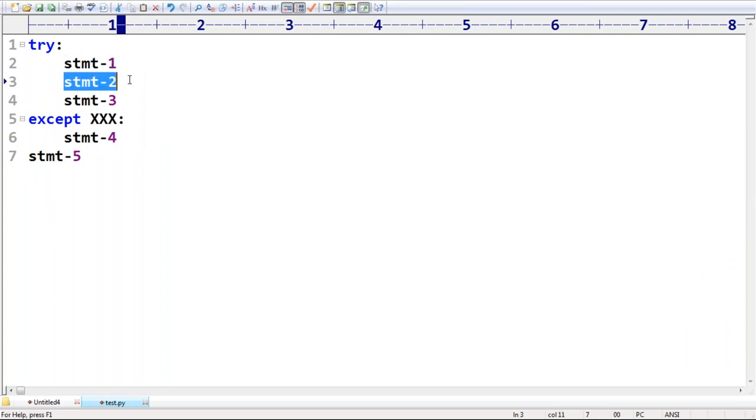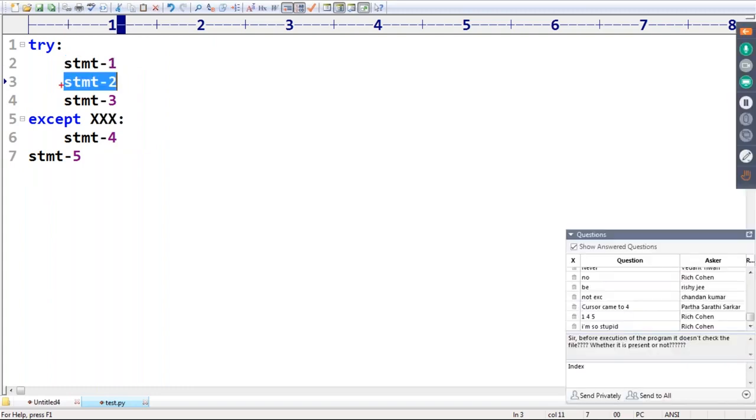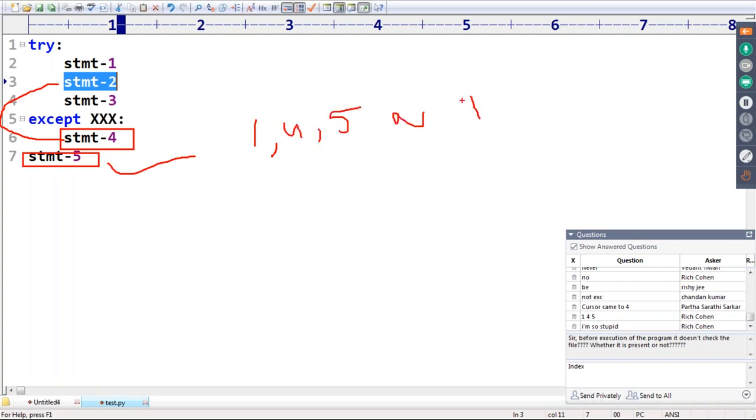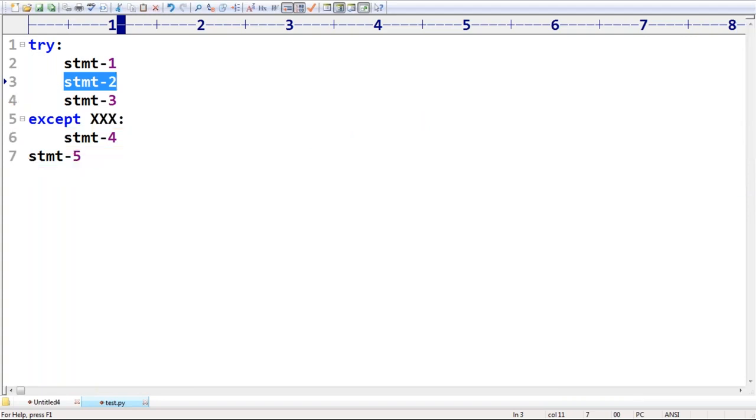But here the problem is coming. Immediately the control comes to the except block. After completing the except block, the remaining code by default will be executed. So 1, 4, 5, it is the normal termination. Clear? Are you able to understand? Okay, 1, 4, 5 normal termination.